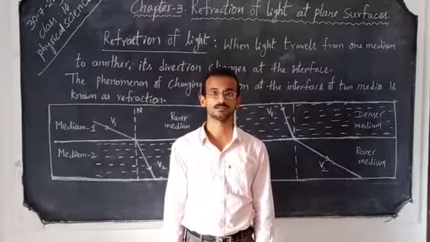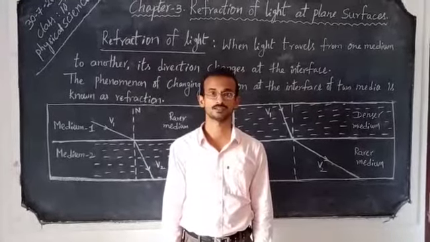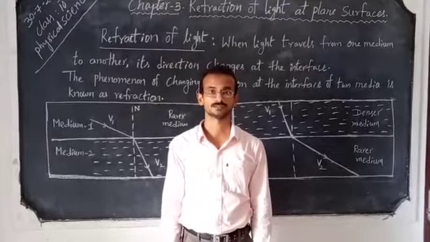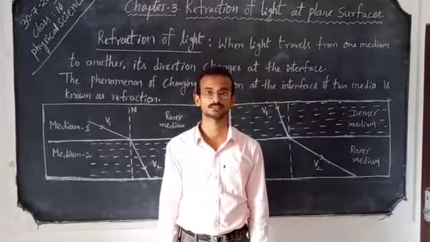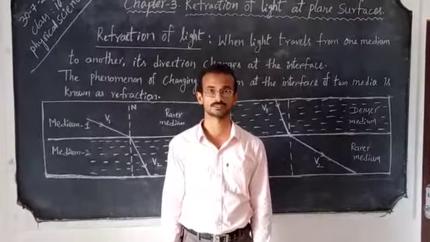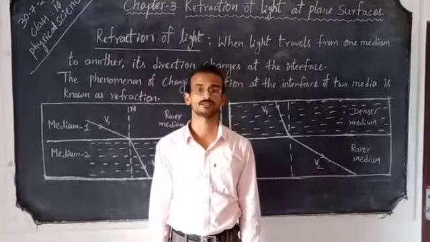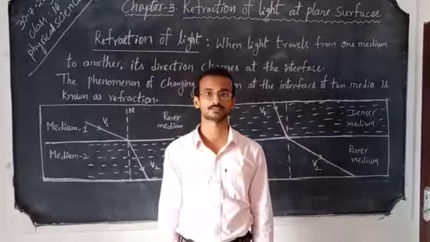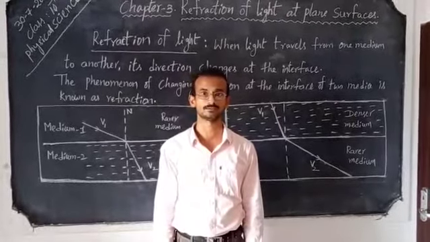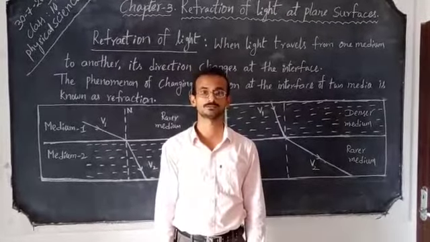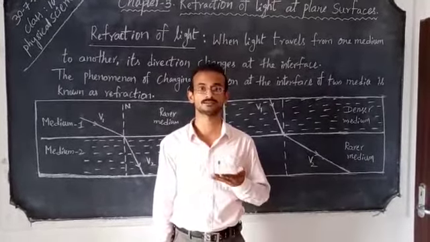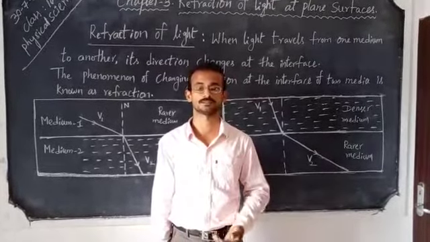For example, when we observe a lemon in water, it seems to be bigger than its actual size. Similarly, when we observe letters on a book through a glass slab, those letters seem to be raised from their actual depth.